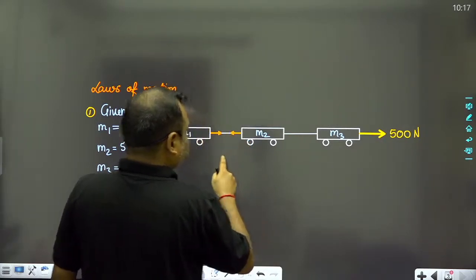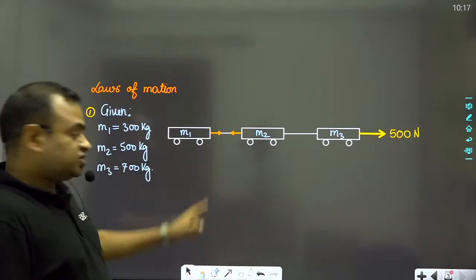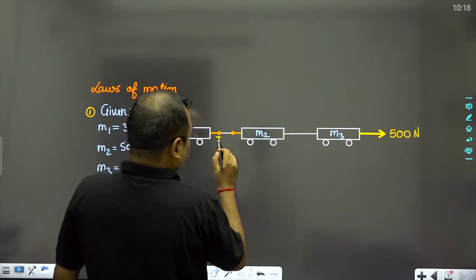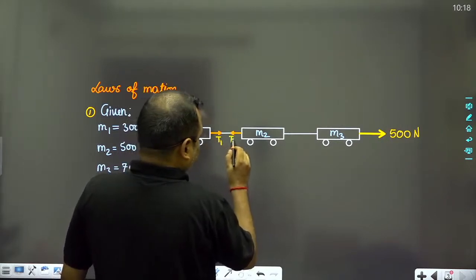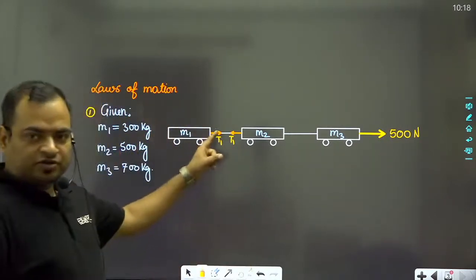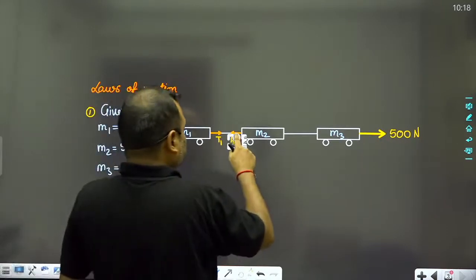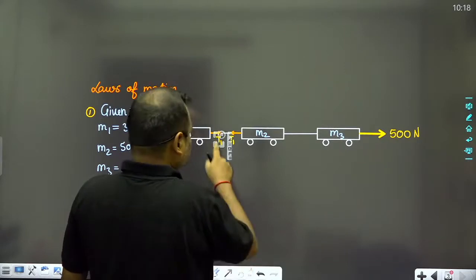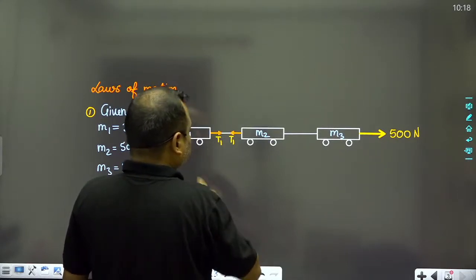Suppose that this tension is T1. Always remember that if the string is the same, then the tension will also be the same.